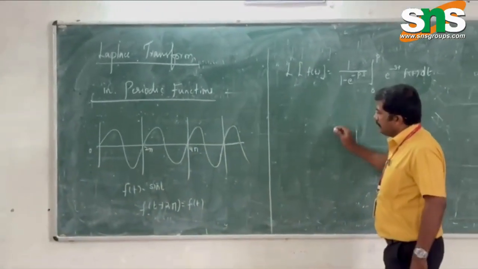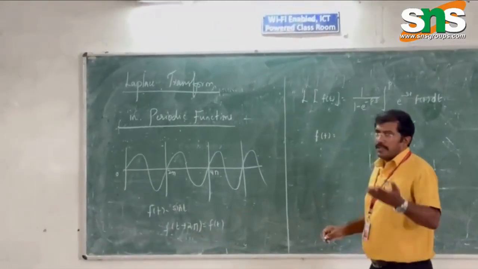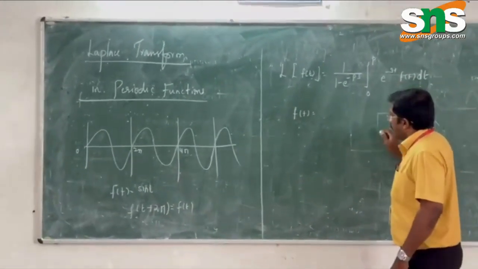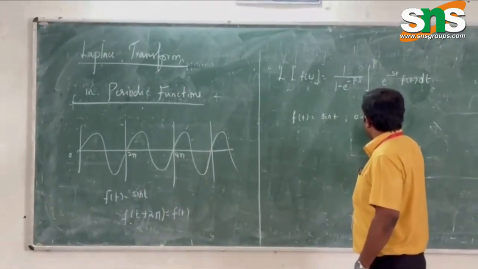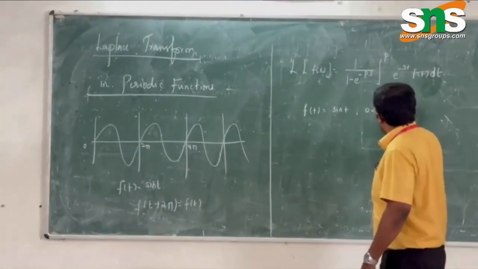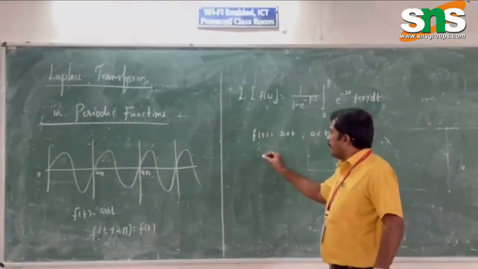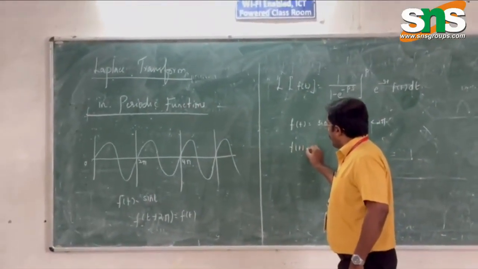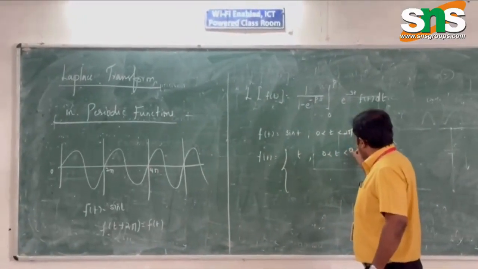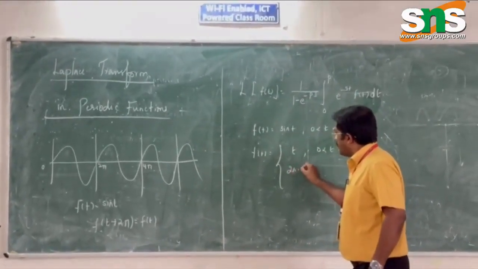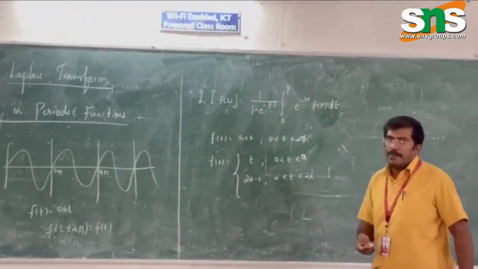Suppose I take f of t as a function, it can be any function. For example, f of t equal to sine t for the interval 0 to 2 pi. You can work on this. Suppose we have f of t equal to t for the interval 0 to a and 2a minus t for the interval a to 2a. Even this can be a periodic function.